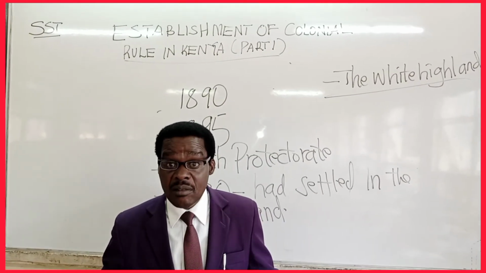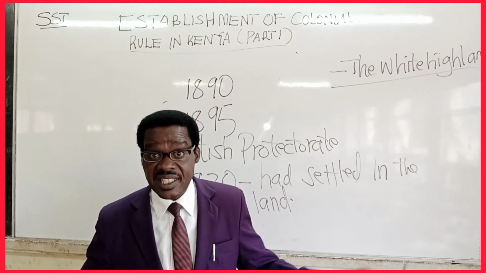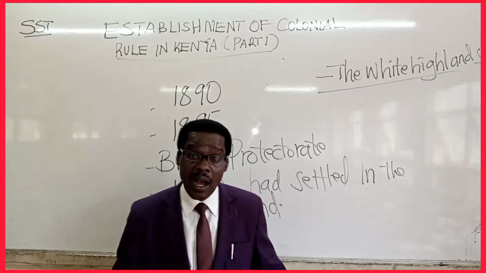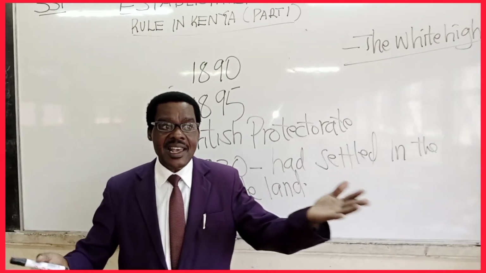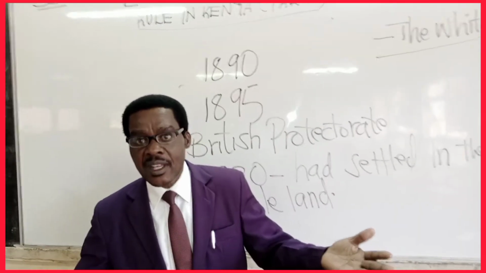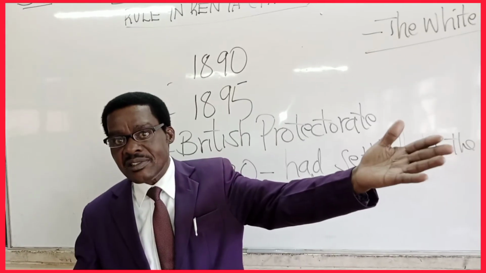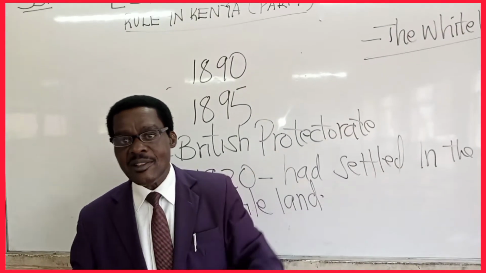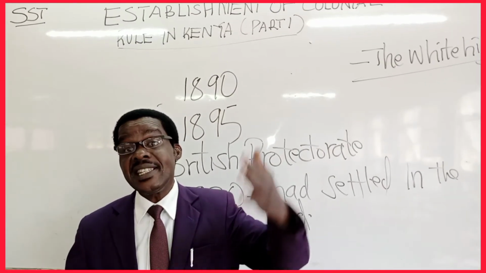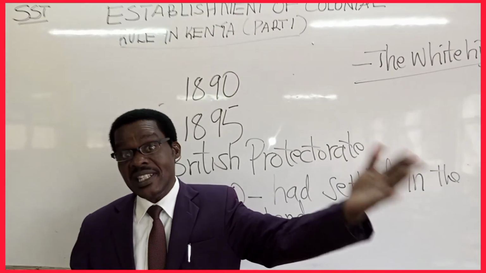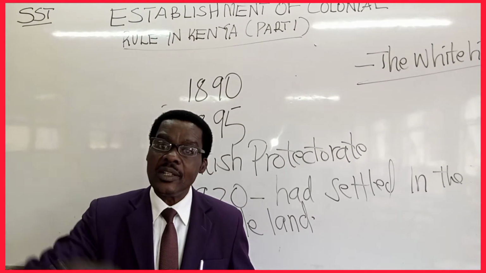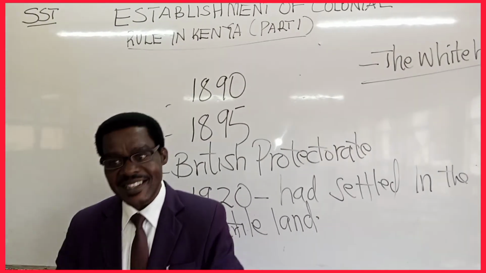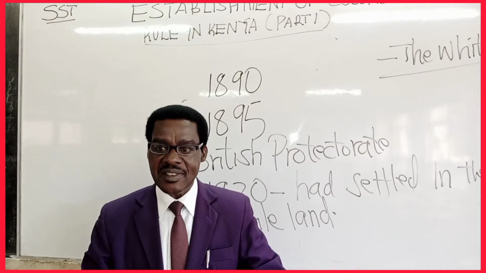They said, we have no problem with the British settlers taking over our fertile lands. So you see, there were two camps: those communities which resisted the British settling in Kenya, and those who collaborated and welcomed them.